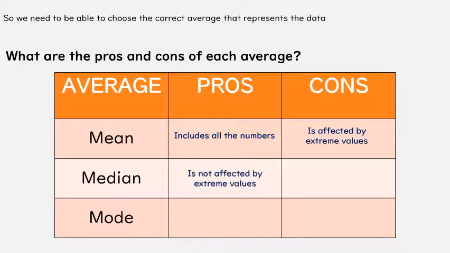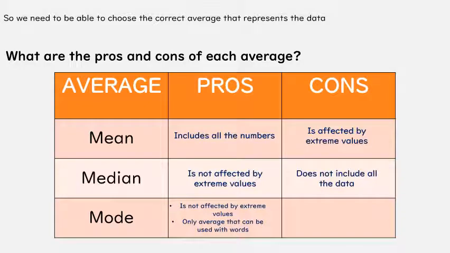The pros for median is it's not affected by extreme values. So the median for that last question we saw was 24,000, which was more suited because it ignores that value of 80,000, which was extremely high compared to the rest. The cons, however, is it does only look at the middle values, doesn't it? It excludes anything else either side, so it doesn't include all the data.